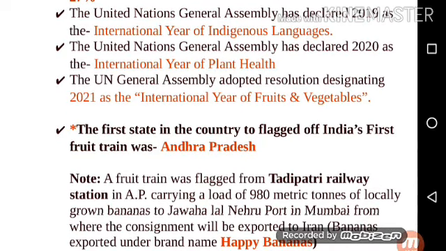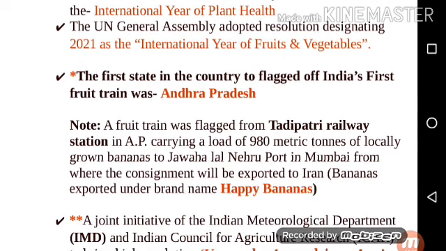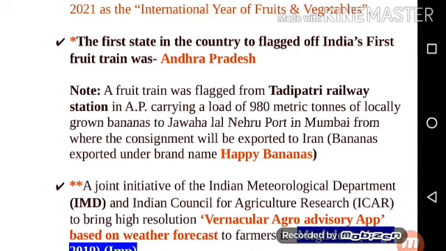Next point is, the UN General Assembly has adopted a resolution designating 2021 as the International Year of Fruits and Vegetables. Next point is, this one is the important point. The first state in the country to flag off India's first fruit train was Andhra Pradesh. So the first state in the country to flag off India's first fruit train, that state is Andhra Pradesh.